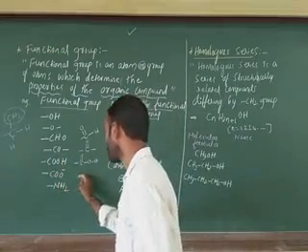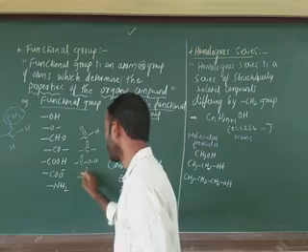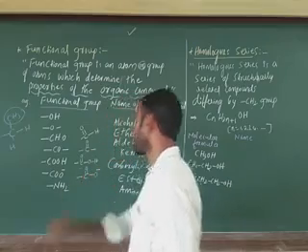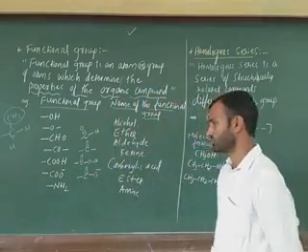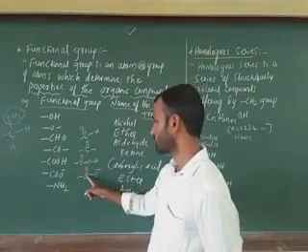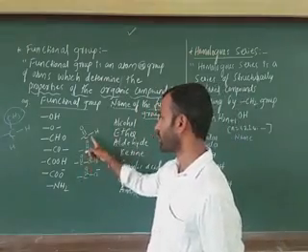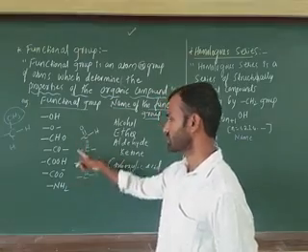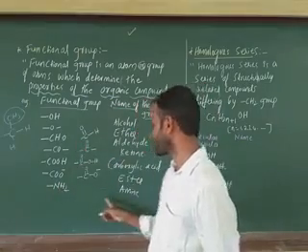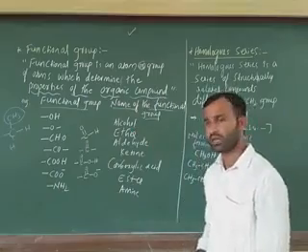What is the structure of this one? C double bond O is there. Next, in this case O with a negative charge is there. In this case also, it contains the carbonyl group. All are the structure of a functional group. Next after that, NH2 is there. NH2 indicates the amine structure.